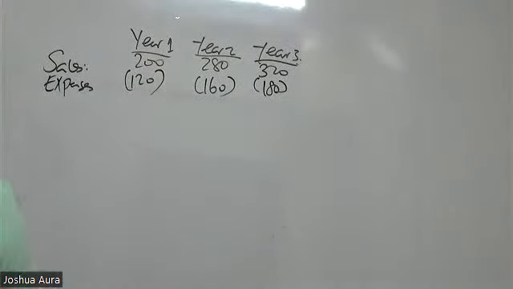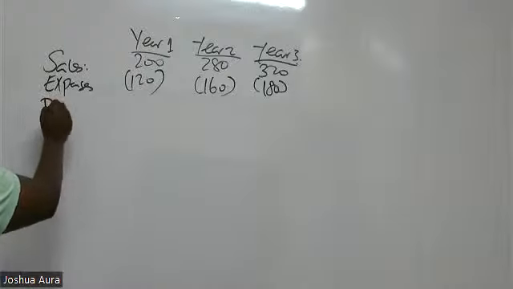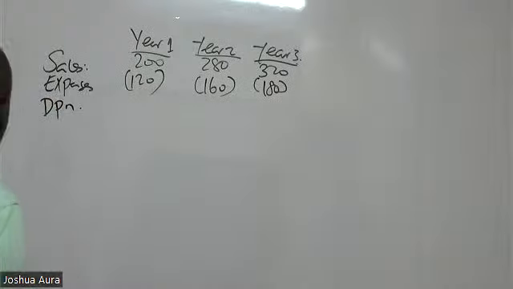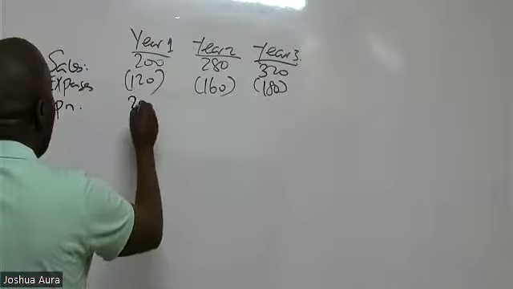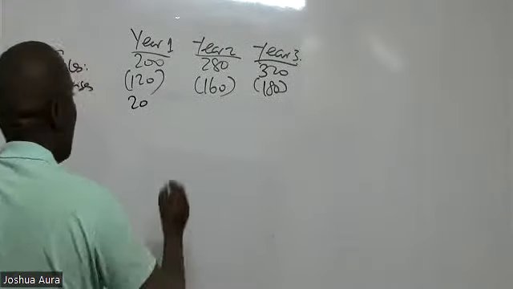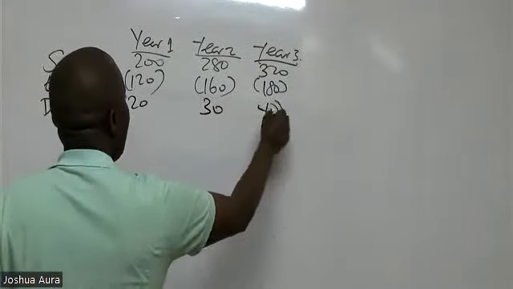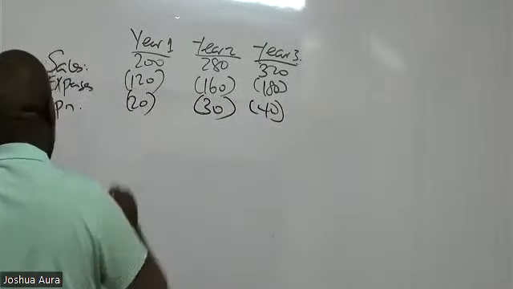And then I can see my capital allowance C, that is depreciation. Depreciation, ladies and gentlemen, is my capital allowance. I don't like using the word capital allowance. So depreciation, I can see 20, 30, 40. It's a deductible item. I deduct like that.